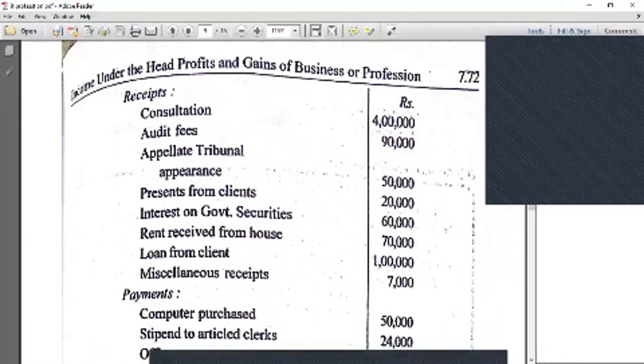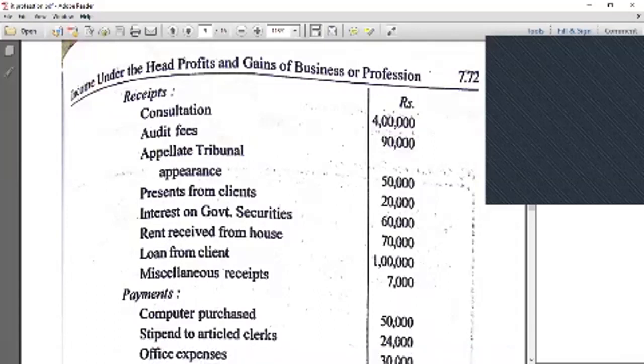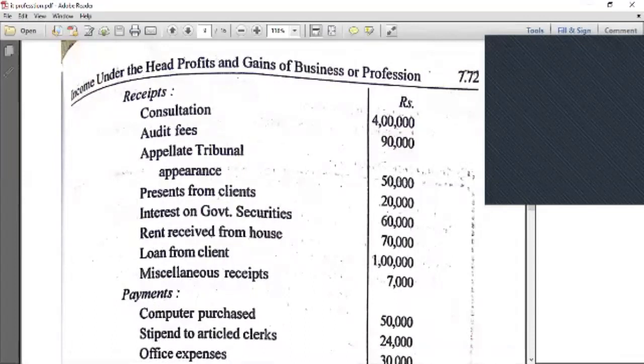First, we pick up the receipts which are related to our profession. Consultation is related, audit is related, appellate tribunal appearance is related, and fees from clients are related. Interest on government securities is not professional income, it is income from other sources, and rent received from house is also income from other sources. Loan from client is an adjustment given in this problem, and we discuss it later. Miscellaneous receipts are related to our profession.